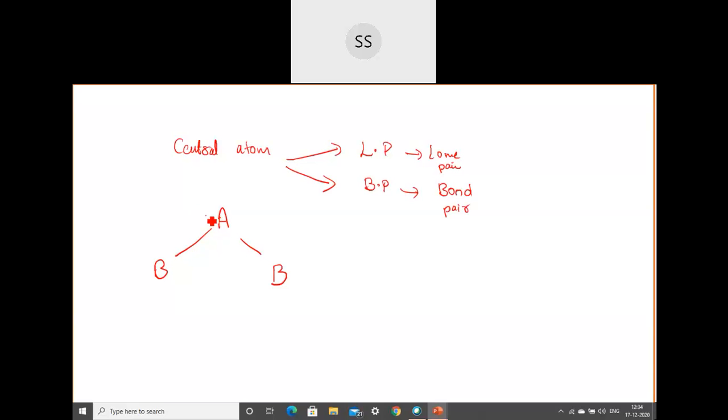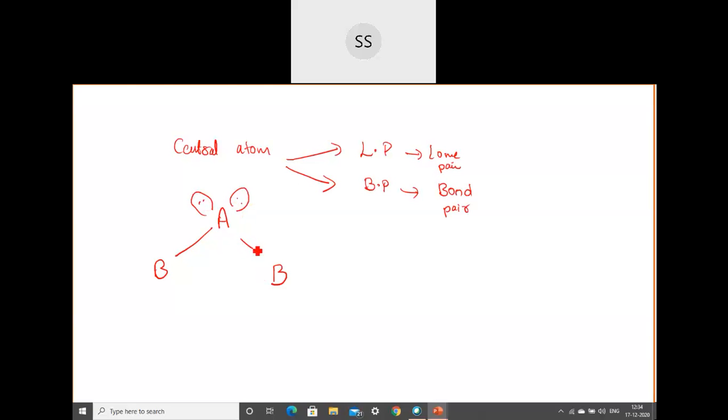When we were drawing the Lewis structure also, you might have come across, if you remember, between the oxygen and oxygen, when we wrote the double bond, there were bond pairs also and there were lone pairs also. So your bond pair is present and the lone pair is also present. Here, let me take that lone pair. I'll just write it like this. These are the lone pair of electrons.